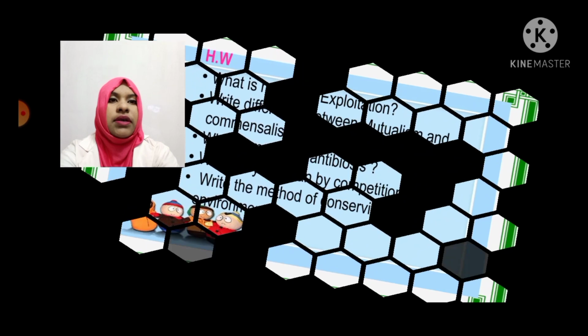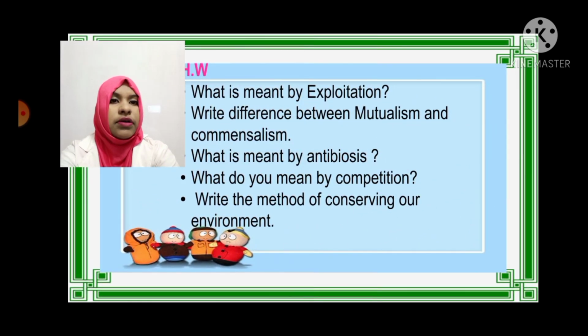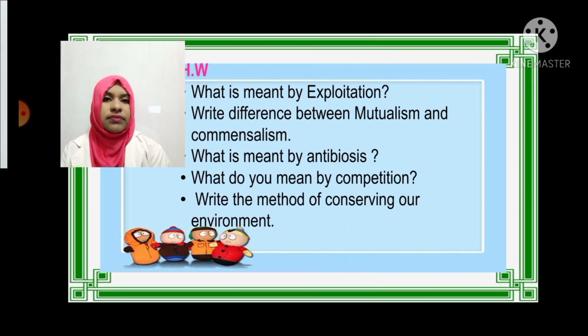Now let's see the SW for your next day. What is meant by exploitation? Write the difference between mutualism and commensalism. What is meant by antibiosis? What do you mean by competition? Write the method of conserving our environment.